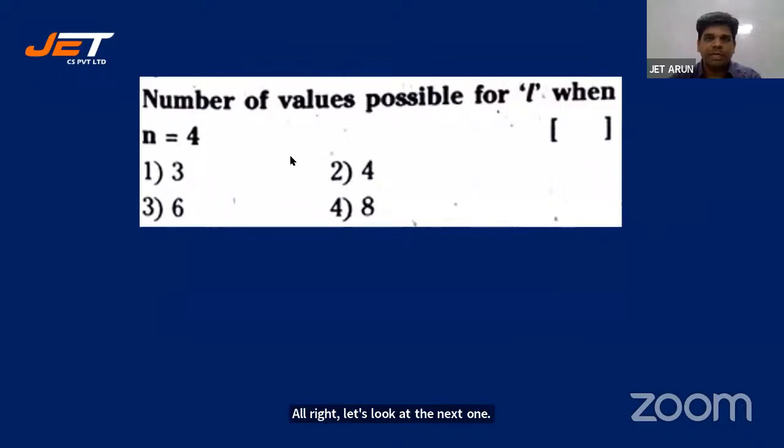Number of values possible for L when n is equal to 4 is 3, 4, 6, or 8. Option 1. When n is equal to 4, students, L value goes from 0 to, think about it. So option 1, 2, 4.